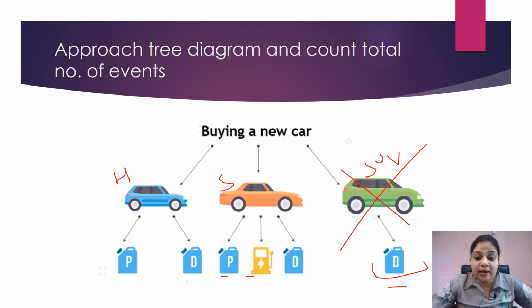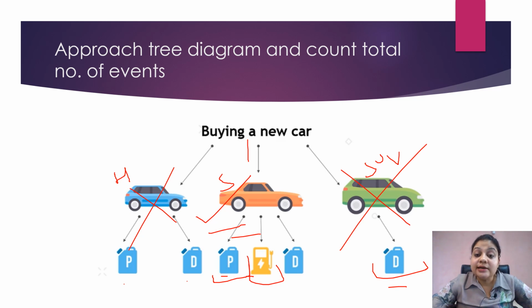Now, let's say I want to have a good boot space. Now, to get a good boot space, I can buy a sedan car, and I can take either a petrol car or an electric car. So the hatchback option also gets excluded. So I can buy a sedan car and I can buy any version, either petrol version or electric version, based on my choice.